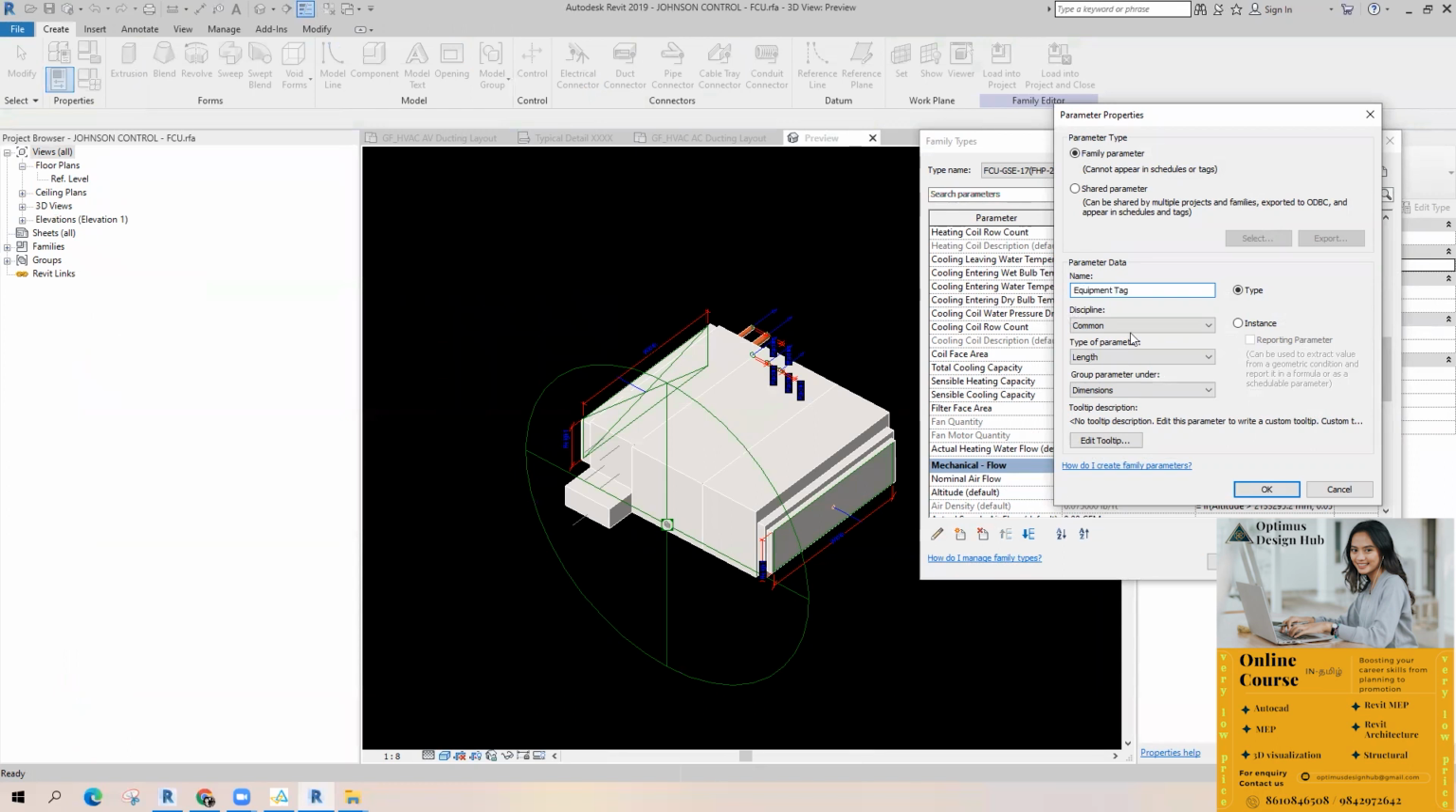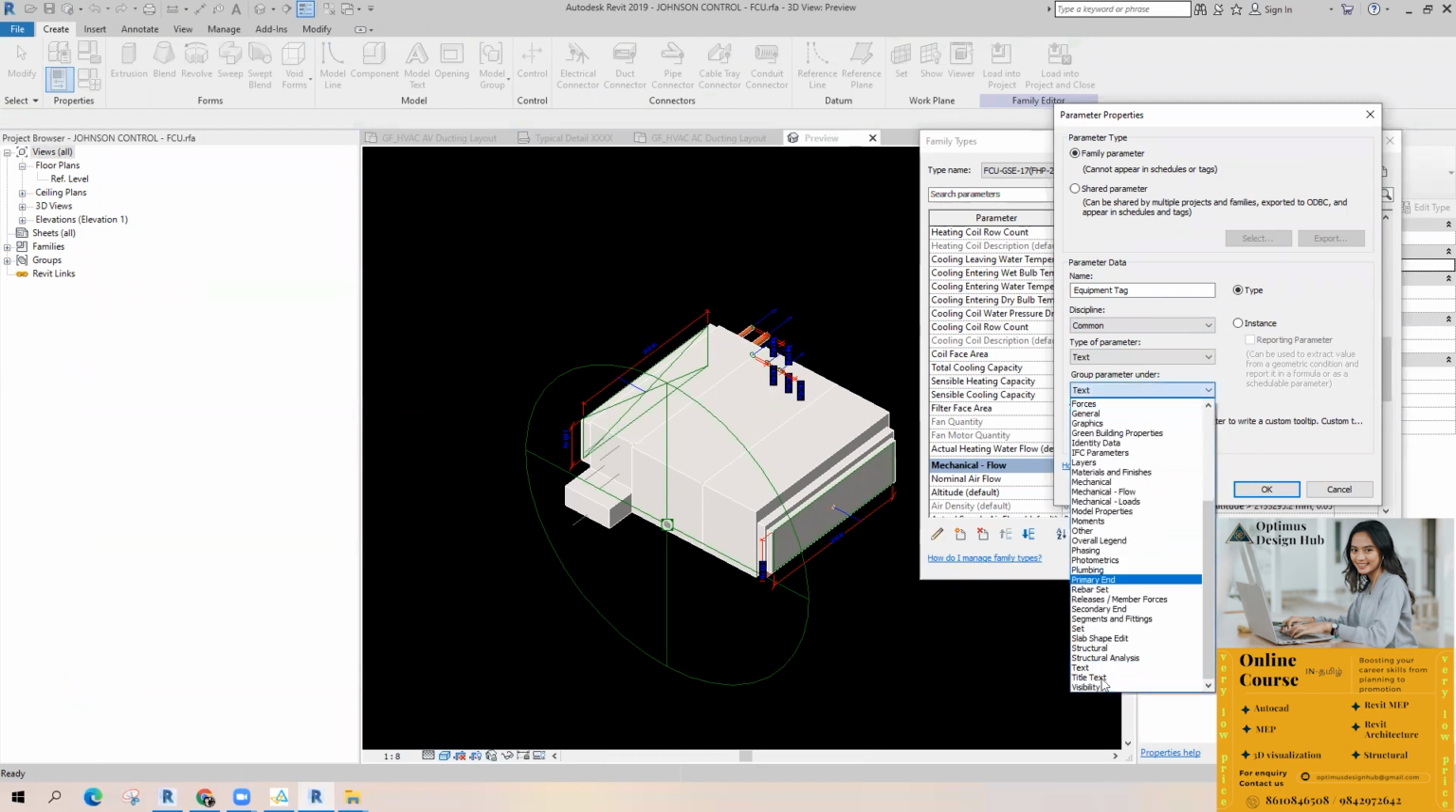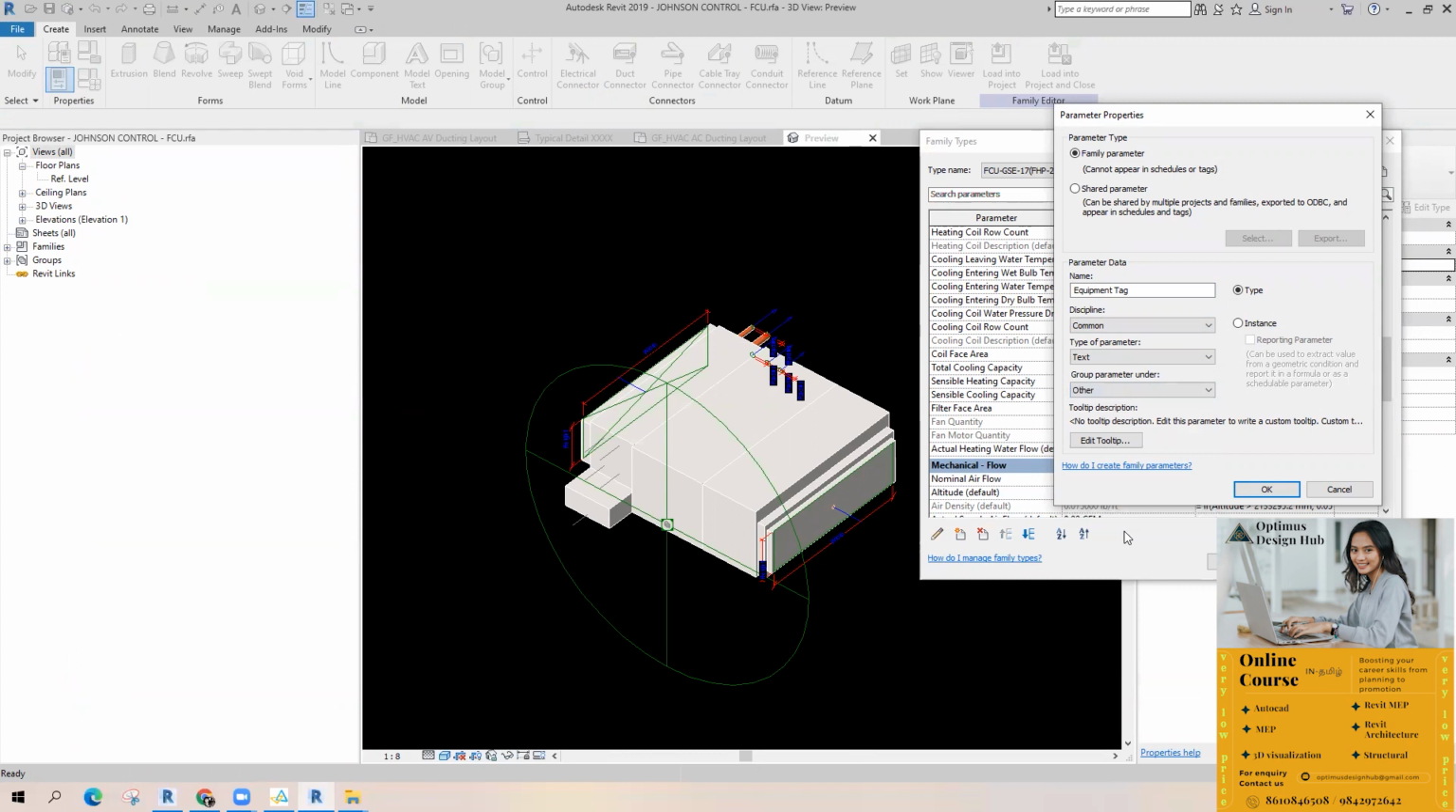Okay, discipline comment, type of parameter. I am going to give text. Okay, because I'm going to text that. Okay, group parameter under other. Okay, and which option should I choose? Type or instance? Rajesh or Vijay, can you tell me which option should I use? Type or instance? Really, doubt what is type and what is instance?